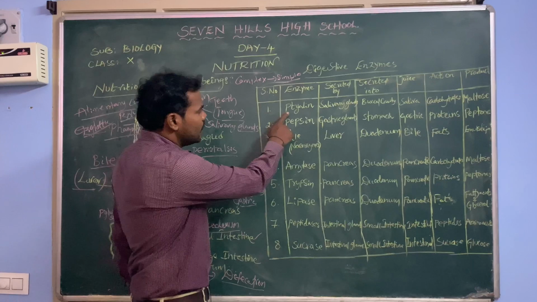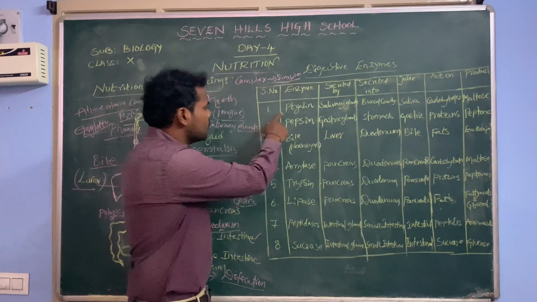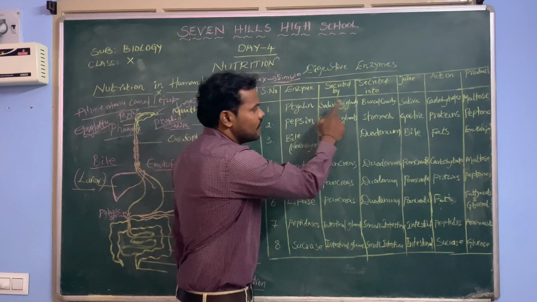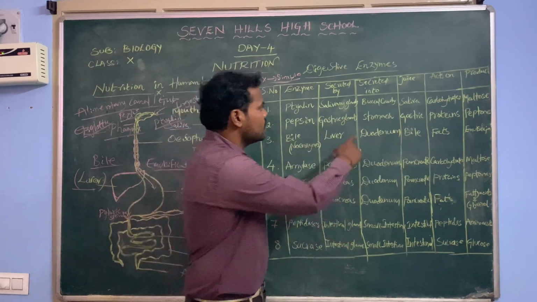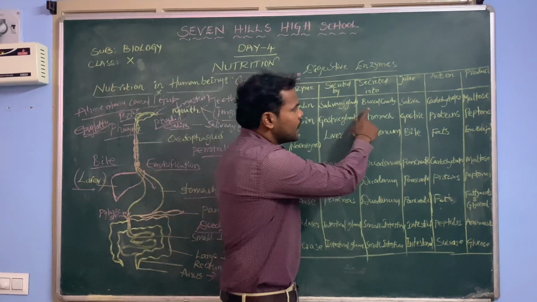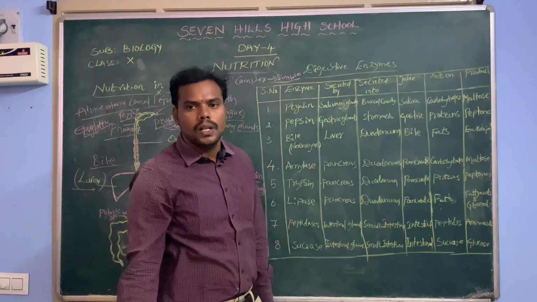If we observe here, the first enzyme released in our digestive system is ptyalin. This ptyalin is secreted by salivary glands, and it is secreted into the buccal cavity. Whenever it is secreted into the buccal cavity, it is part of a juice called saliva.